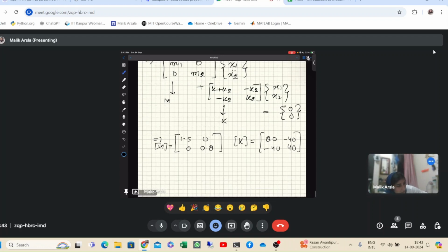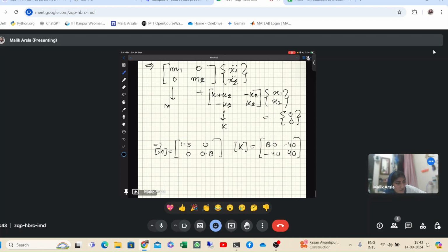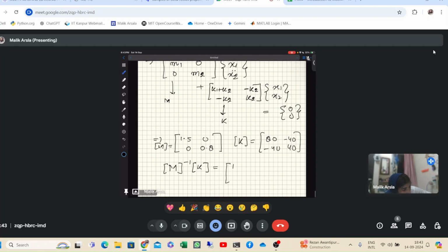Now we don't need to find the equation again, because the equation will be the same every time when we do it in this procedure, only these values will change. Okay, so you can see here it came out to be k1 plus k2, minus k2, so that is how it will change. Other than that, now we can simply find M inverse K. So here M inverse will be [1/1.5 0; 0 1/0.8], and K is [80 -40; -40 40].